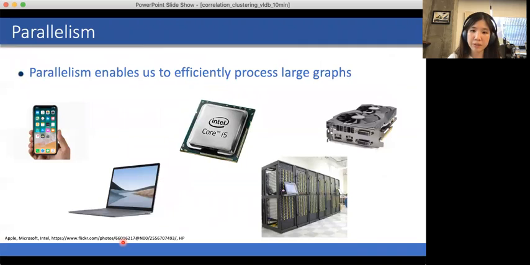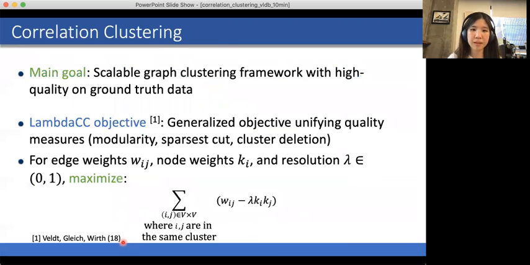Now, parallelism enables us to efficiently process large graphs. For the purposes of this work, we'll be focusing on shared memory parallelism, and we'll be processing graphs with up to billions of edges. So the main goal is to develop a scalable graph clustering framework with high quality on ground truth data. And in order to do this, we focus on the LambdaCC objective.